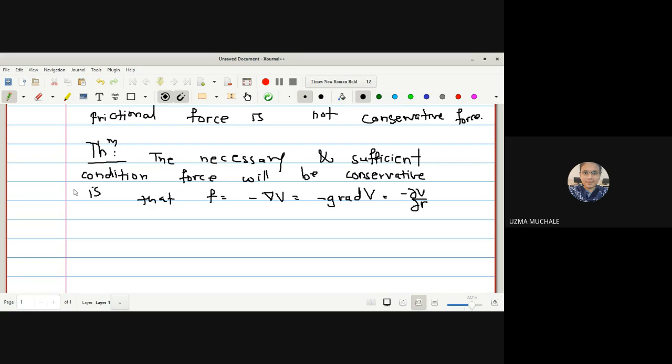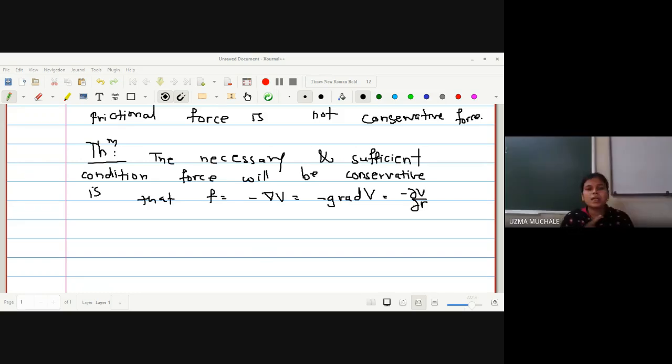Now, before going to anything else, I just want to ask you, what do you mean by necessary and sufficient condition? Yes, anyone can explain to me what you mean by necessary and sufficient condition? How many times have we seen this type of theorem?